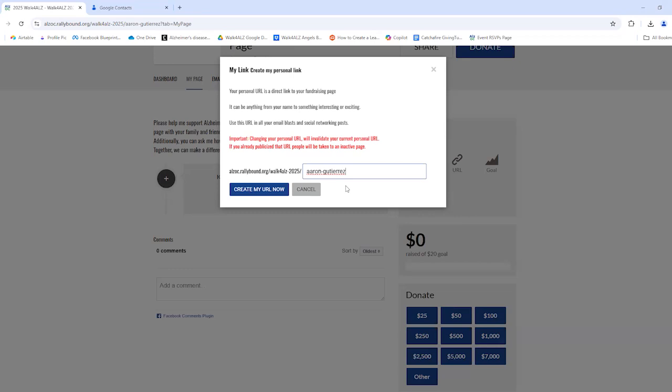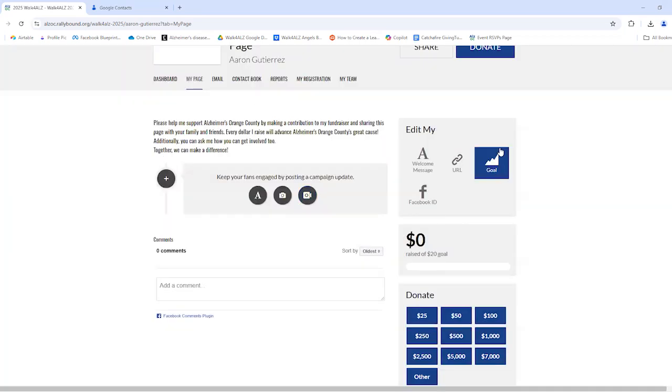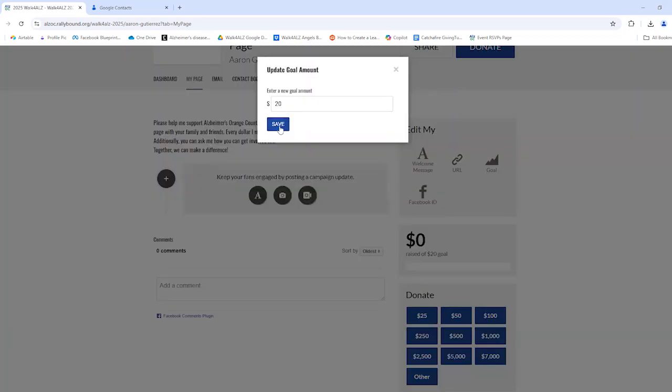So do keep that in mind that you can change your URL, but if you have shared a previous version of it, that previous version is not going to link anywhere anymore if you do change your URL. So just a little thing to keep in mind before you change it if you do want to make changes. If you don't, you can just leave that as is. You can also update your goal amount, whether you want to increase it or maybe decrease it or whatever changes you want to make.